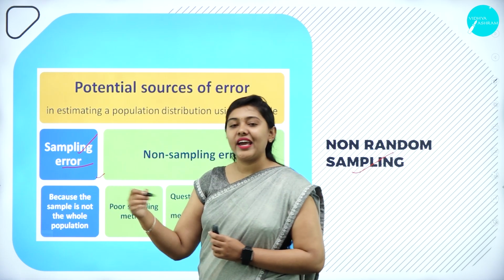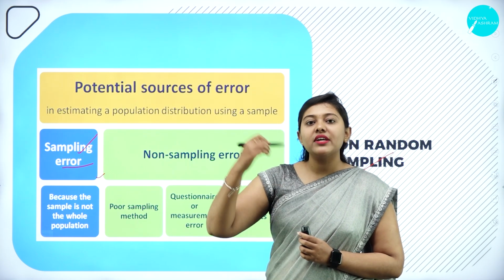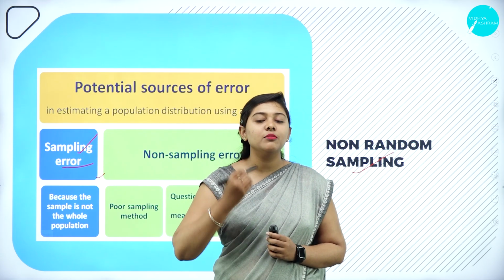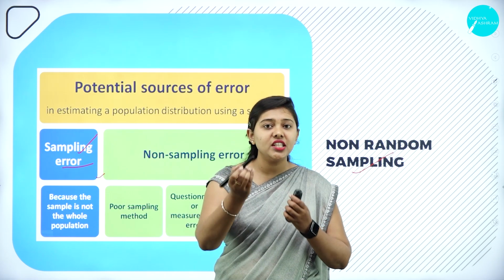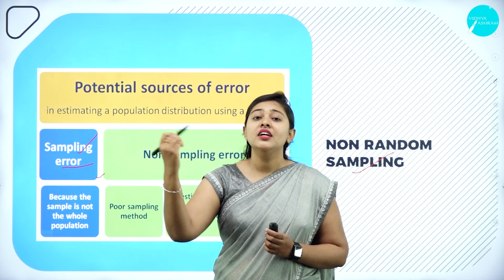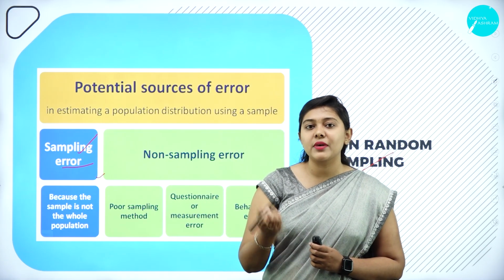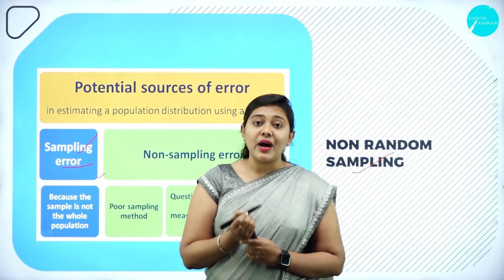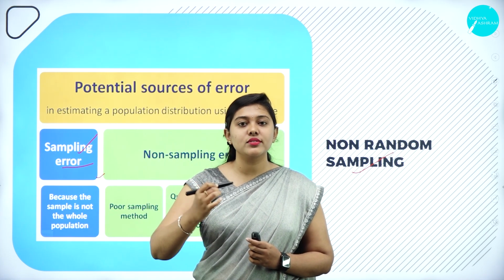So what is error? Error means mistake. While taking the sample to represent the population, why do we take a sample? Because to collect the entire population's information, for each of the 50 students I have to come and collect the information, which takes a lot of time, money, energy, and resources.